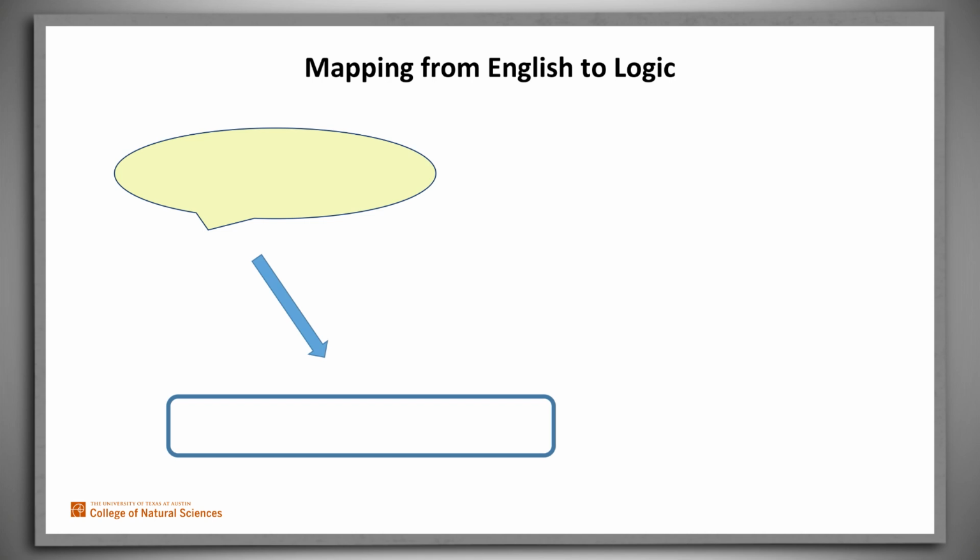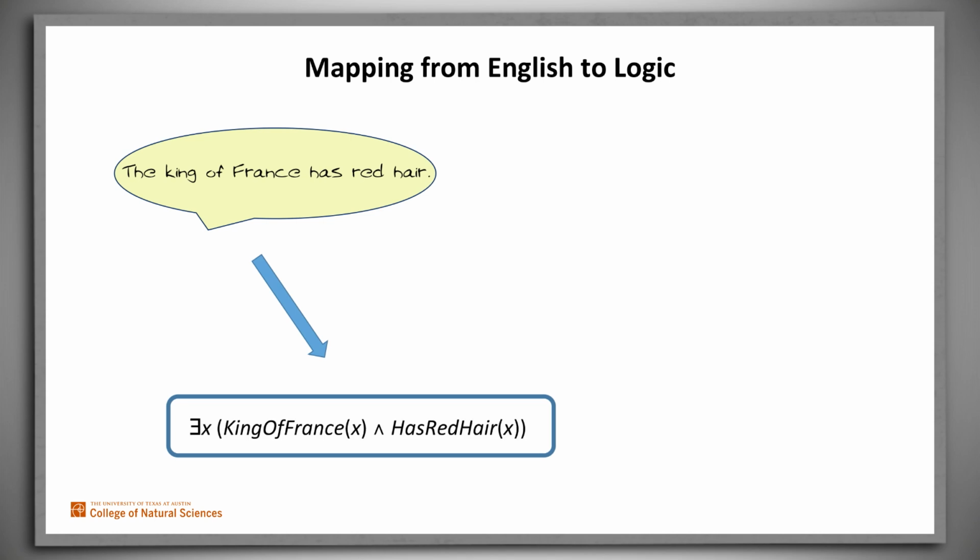What we need to do is to make implicit presuppositions explicit. So, for example, greatly oversimplifying in our choice of predicates, we can translate "the King of France has red hair" into the logical statement, "There exists a King of France, and that person has red hair." Now it's straightforward to assign a truth value to this claim. It's false.